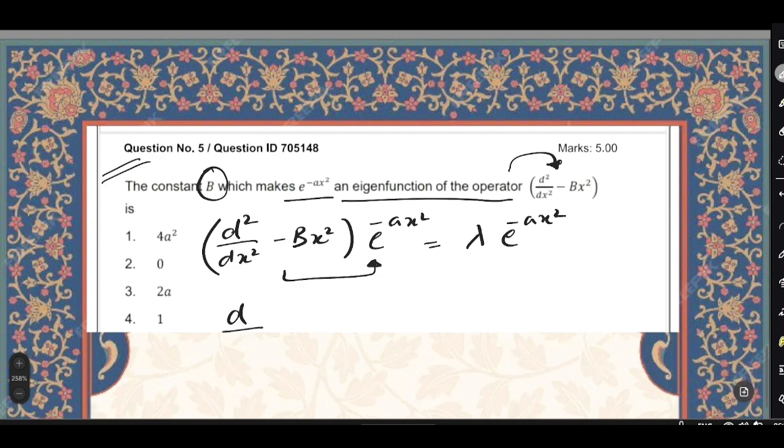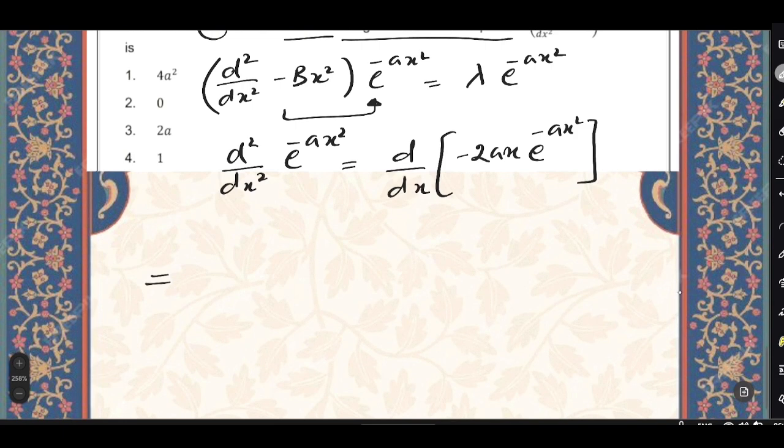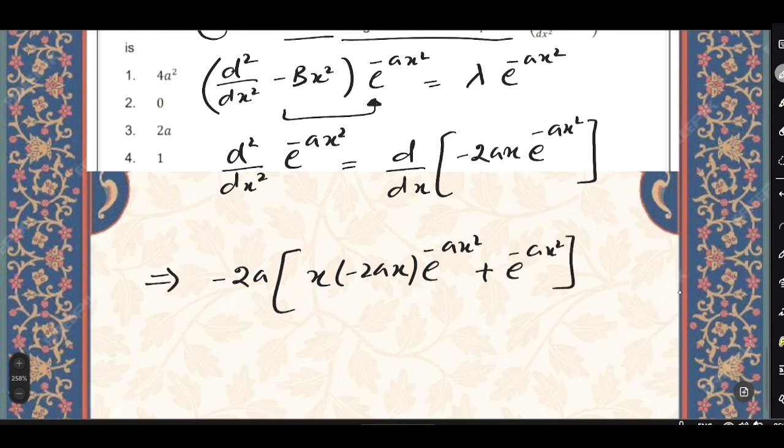So d²/dx² operating on e^(−ax²) equals d/dx of −2ax e^(−ax²). All right, so we'll have −2ax times −2ax e^(−ax²), plus −2a e^(−ax²).